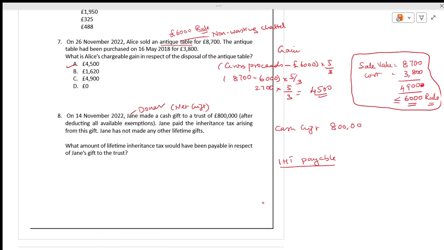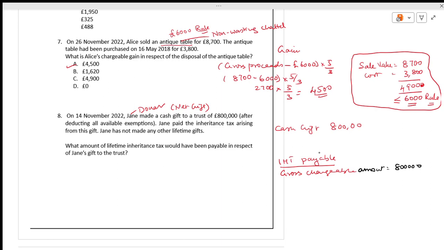See, this rule will not be given in the examination. It has been clearly mentioned in the study text. People will straight away calculate 20% on the lifetime gift. No, that rule is changing here. They are not checking the things, they are just testing your knowledge whether you have covered the text or not. How much is the gross chargeable amount?